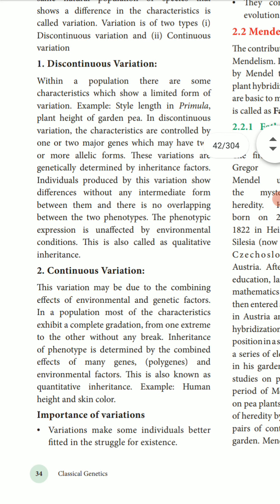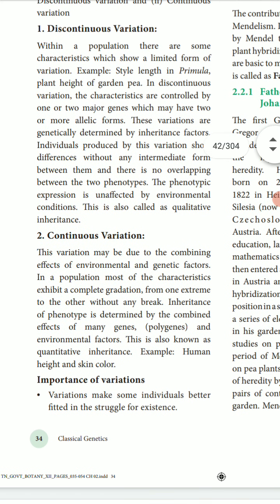This is also called qualitative inheritance. Examples: style length in primula and plant height in garden pea.